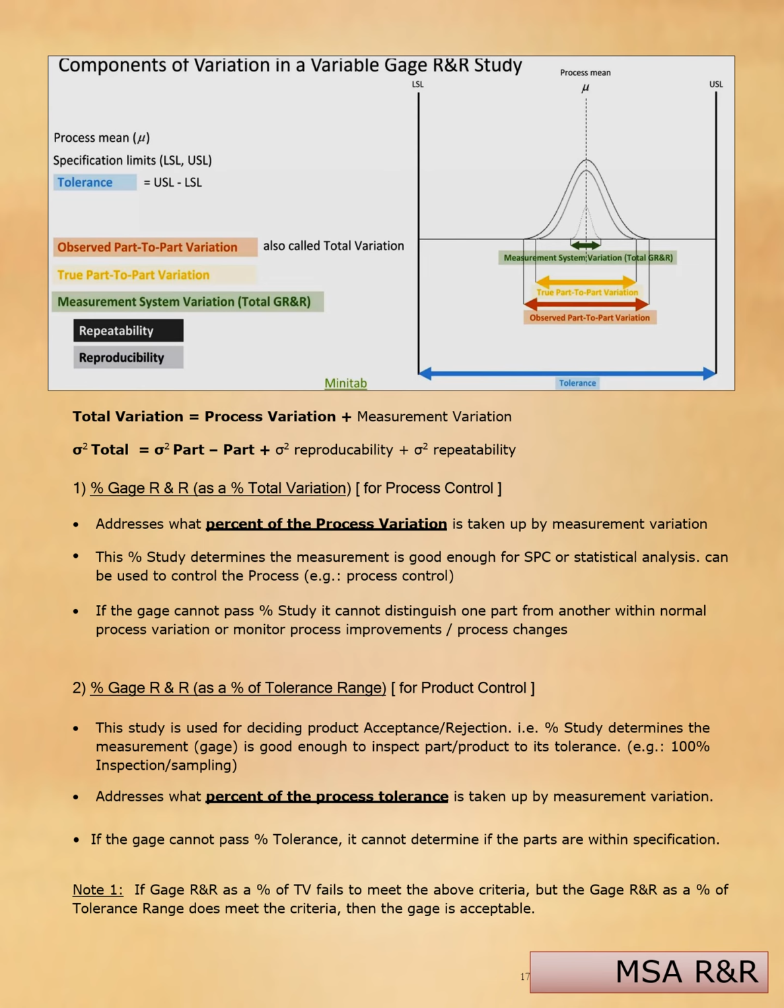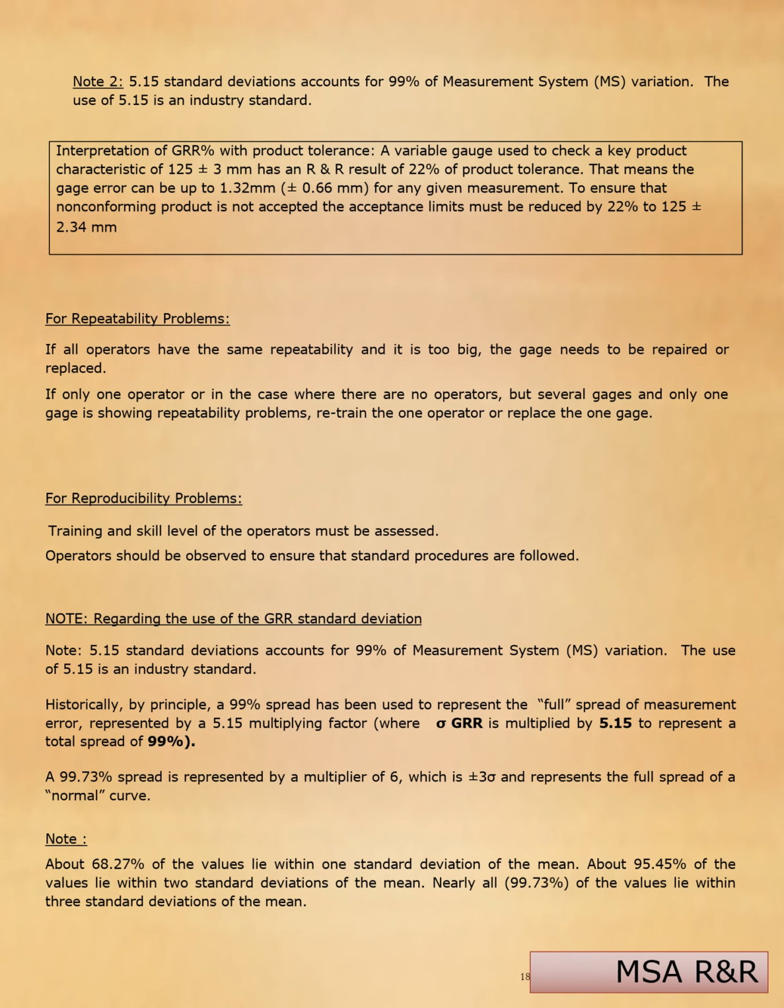A few notes. First one: if gauge R&R as a percentage of total variation fails to meet the above criteria, but the gauge R&R as a percentage of tolerance range does meet the criteria, then the gauge is acceptable. Note 2: 5.15 standard deviation accounts for 99% of measurement system variation. The use of 5.15 is an industry standard.